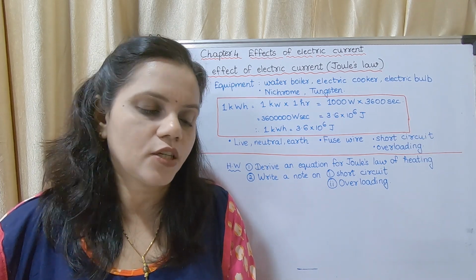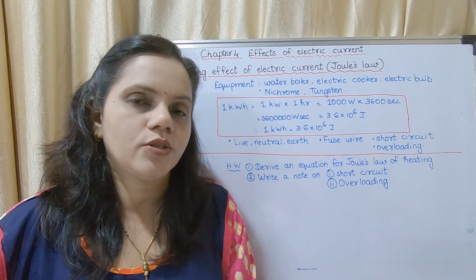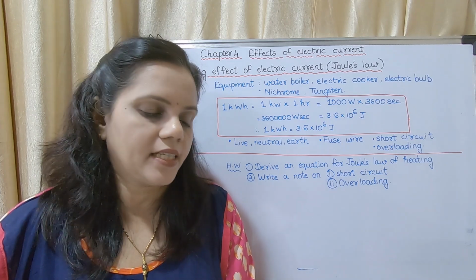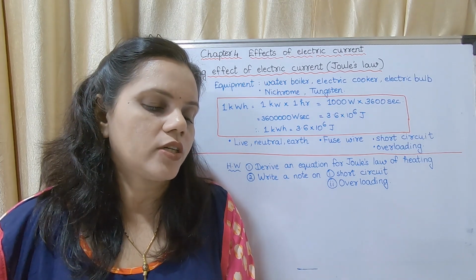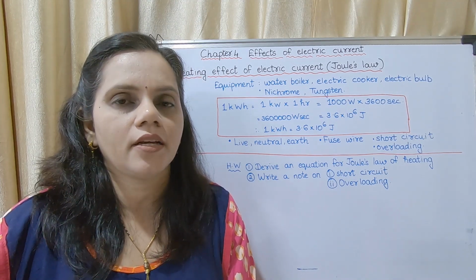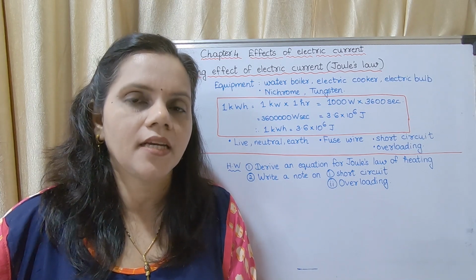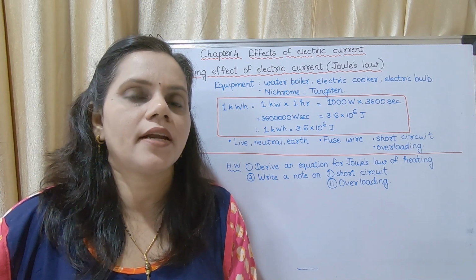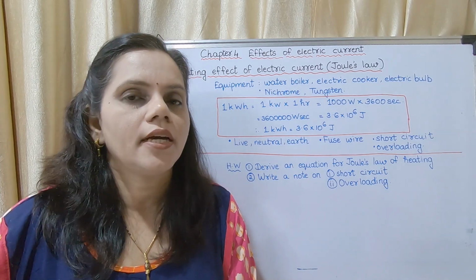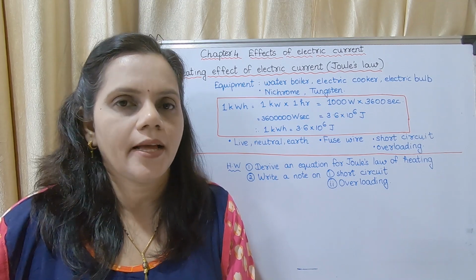Why tungsten is used? Because of the current, this wire gets heated to nearly 3400 degrees Celsius and emits light. The hot wire also radiates heat to a certain extent. So this nichrome wire and tungsten wire has high resistivity, due to which it becomes red hot. It emits light also, it produces heat also. So they are used in these appliances.